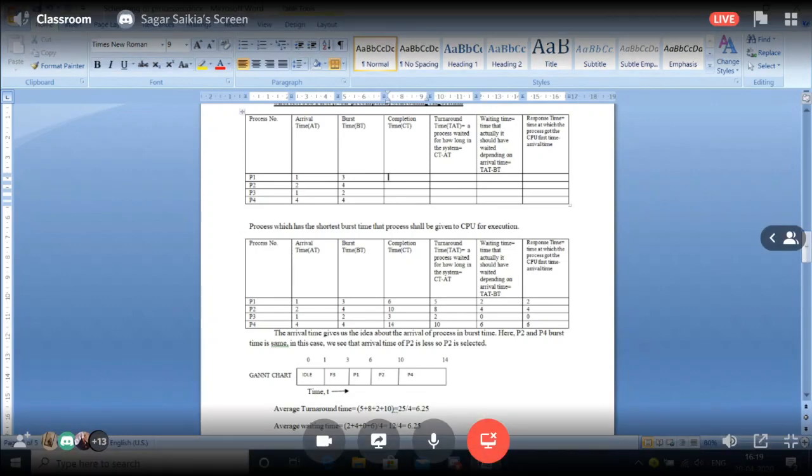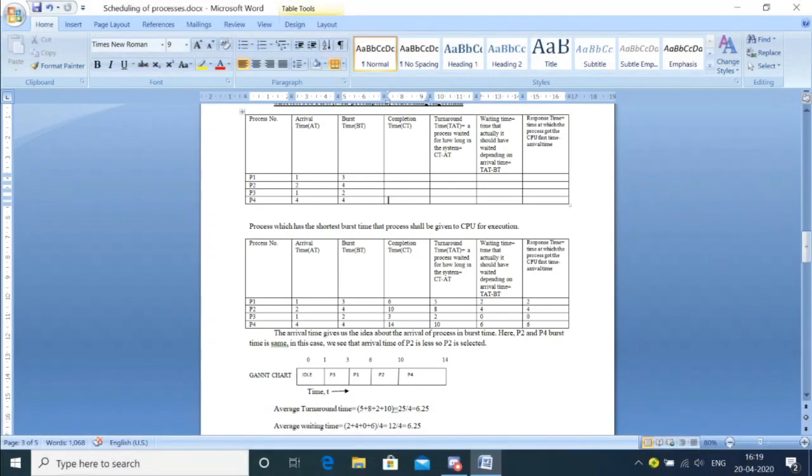Then when did P3 get over? P3 got over at 3. So it's 3 here. When did P4 get over? Let me check the Gantt chart. It got over at 14. So in place of P4, I'll put 14. So these are the values which give me the completion time of each process.